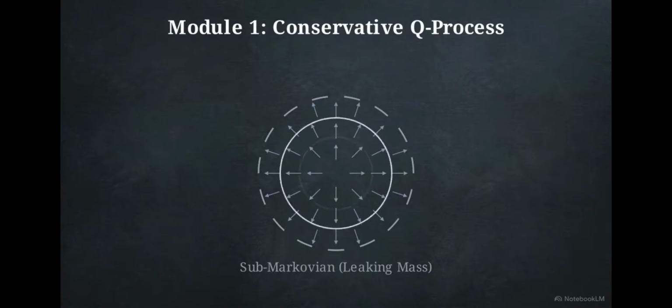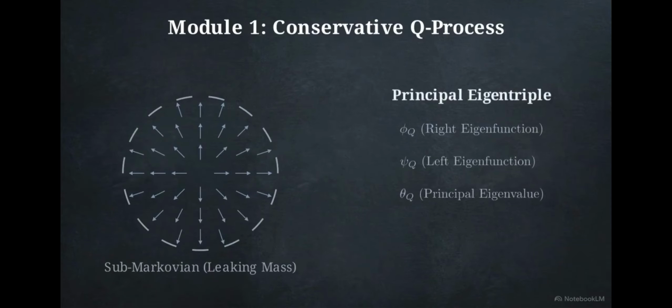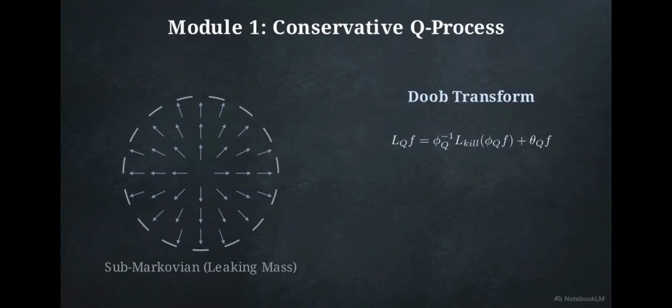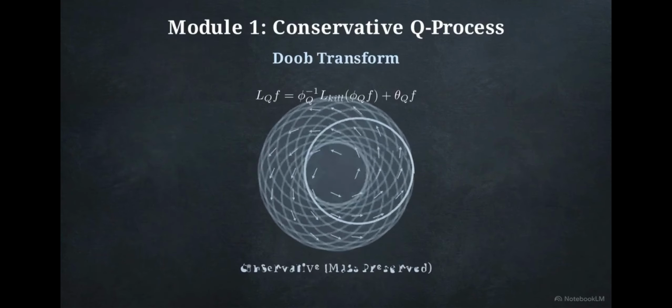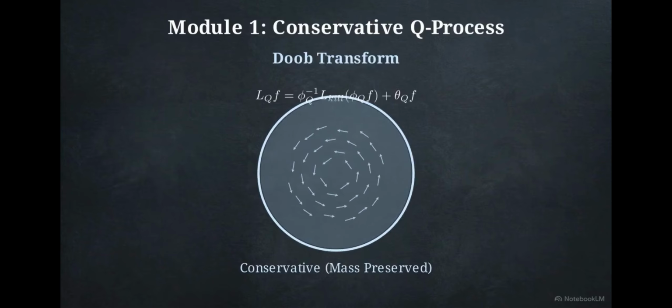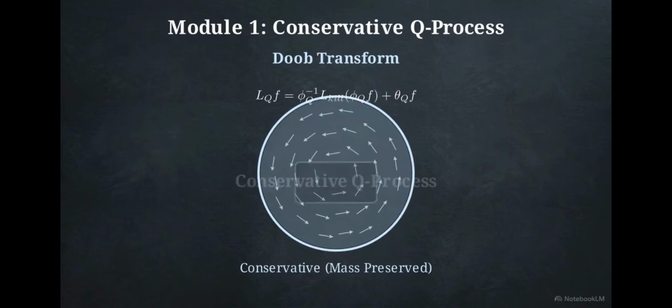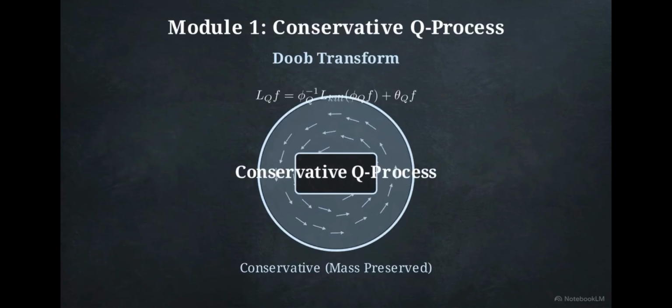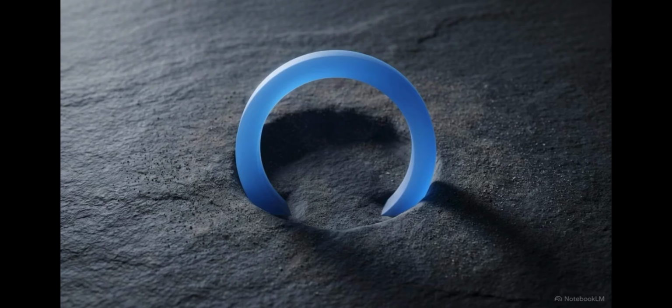In the first module, we shift our focus from the leaking process to the system's principal eigenfunction. We apply a Doob transform. By using the principal eigenfunction to reweight the trajectories, we stop the loss of mass and create a closed vector field. This transformation produces the Q process, a conservative, mass-preserving dynamical system.